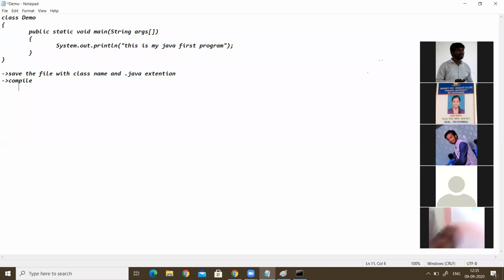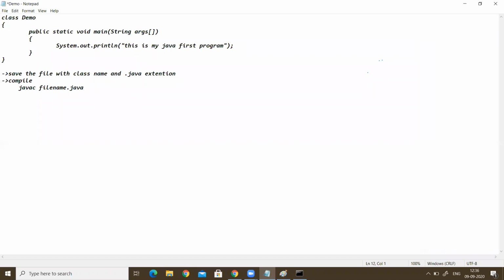So to compile, we use javac and file name .java. After that, we have to run it. Run means execute it. To execute, what we have to do? java file name enough. Here file name, not file name, we say here class name. Yeah, class name. So then now we will get the output.